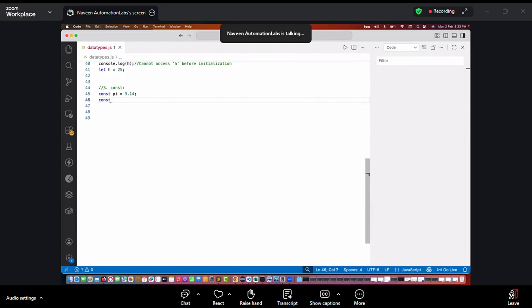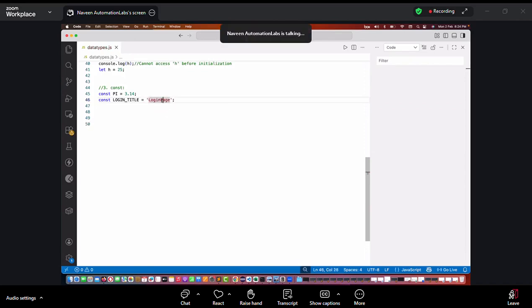And what is the naming convention that you have to follow? Remember this small thing: whenever you're declaring any constant variable, I follow the capital letter convention. For the value of pi, okay, the login page title, I simply write it like this, with capital letters and then an underscore. So I'll write LOGIN_TITLE is equal to what? Will the login title be a string or number? Login page title is a string, so I have to write the string in single quote or double quote. For example, let's say I'm writing, this is my login page.